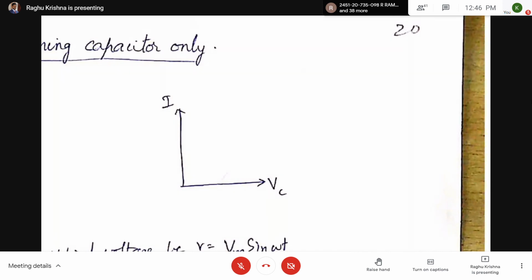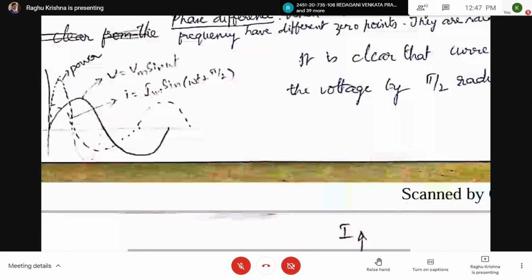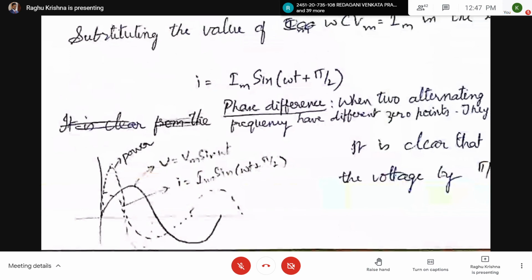Here the projection of the phasors on the y-axis gives the values of the voltage or the current at that instant. So if you want the magnitude of the alternating quantity, we just have to take the projections of the phasors on the y-axis. At omega t equal to 0, V equals 0, but I has its maximum value. Like this, you can draw the phasor diagrams based on the equation. Here I equal to Im sin(omega t plus pi by 2). So current leads the voltage.